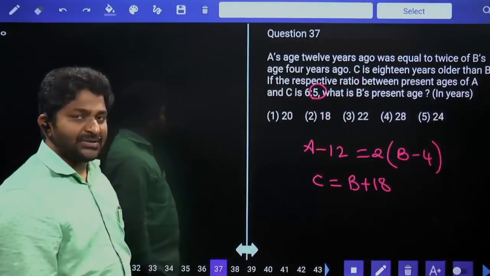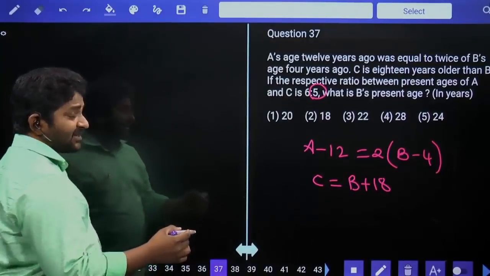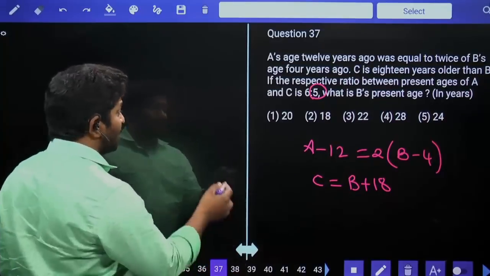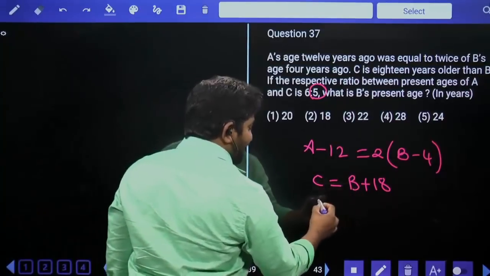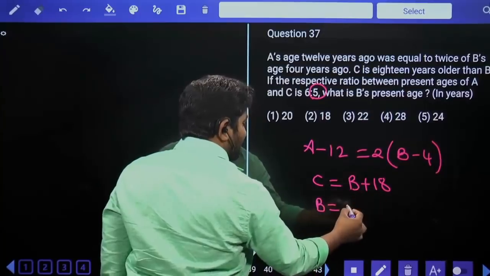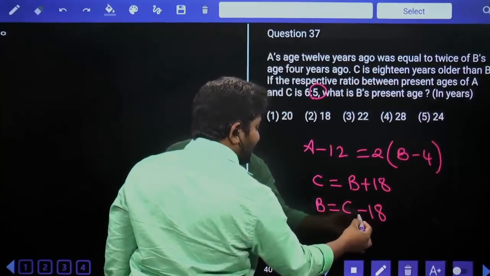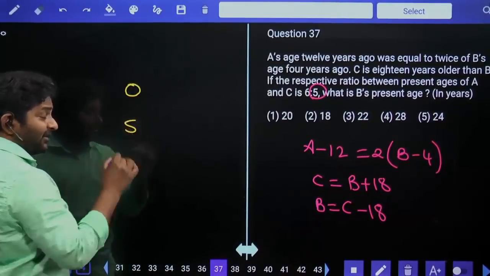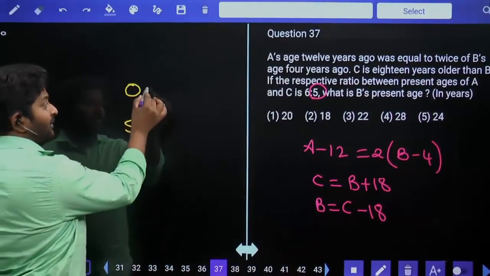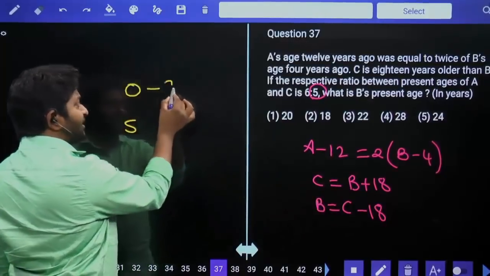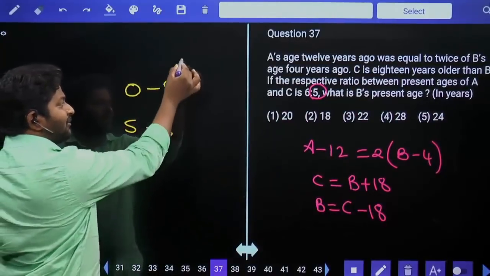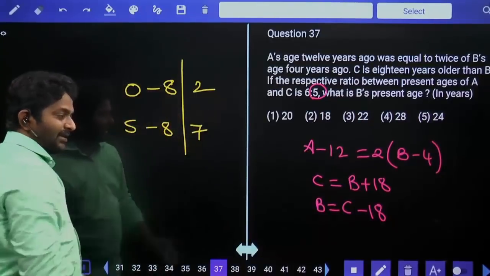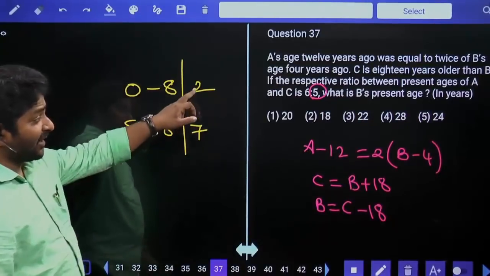C's present age is 5 parts. 5 parts means it should definitely be a multiple of 5, which ends with 0 or 5. Now to get B's age, which is equal to C's age minus 18. C's age ends with either 0 or 5. From this, if you subtract 18, which ends with 8, 0 minus 8 ends with 2, 5 minus 8 ends with 7. That means B's age should end with either 2 or 7.